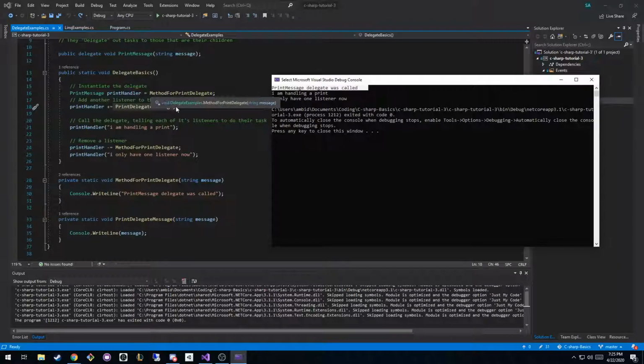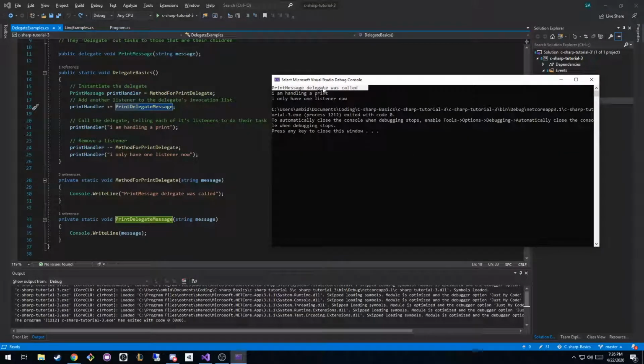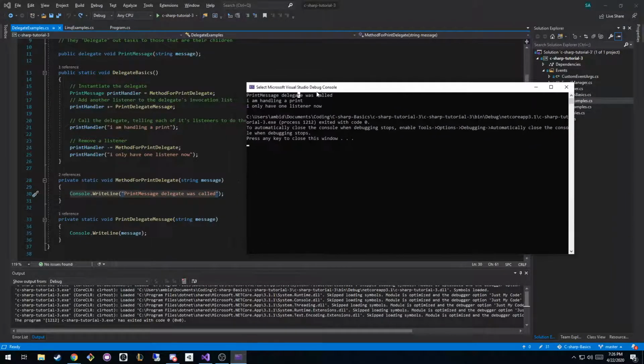So what happens when we call this function? It says, "Hey, Mr. Delegate, all of your functions, I want you to start running at the exact same time. They're synchronous, right? It says, Mr. Processor, you have multiple threads. Go run all of these things at the same time, and whichever one finishes first, right?" So the print message delegate was called was printed out right here. That was the first thing that was printed out.